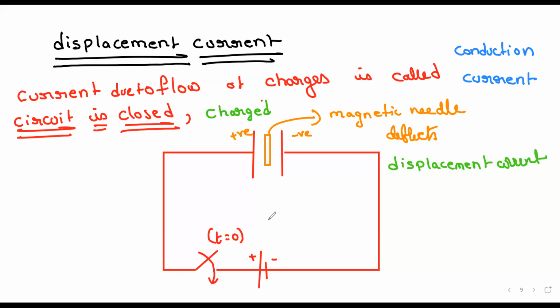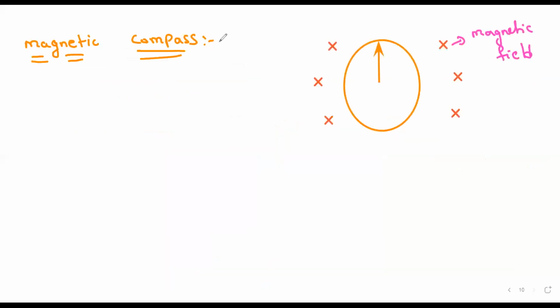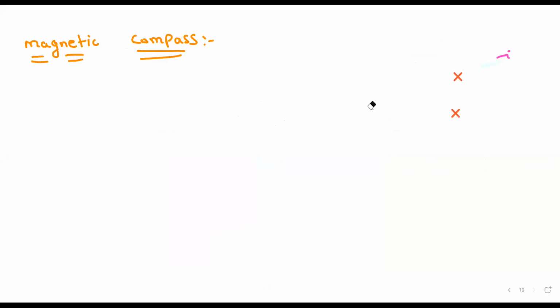Now the question is, how is this magnetic field created between the plates of the capacitor? Since the needle of the magnetic compass is deflecting, there must be a magnetic field. So scientists concluded that yes, there is a magnetic field between the plates of the capacitor.